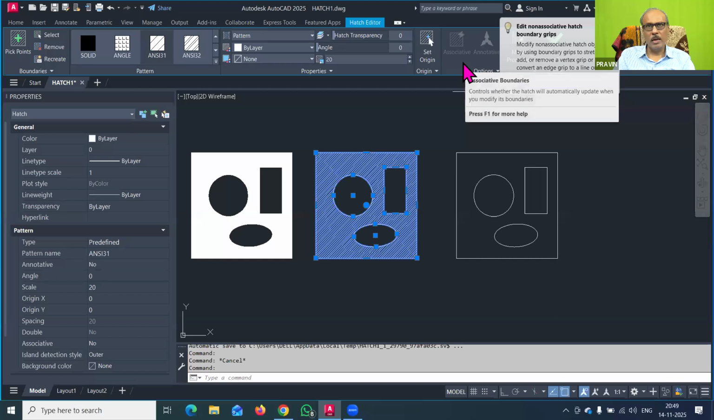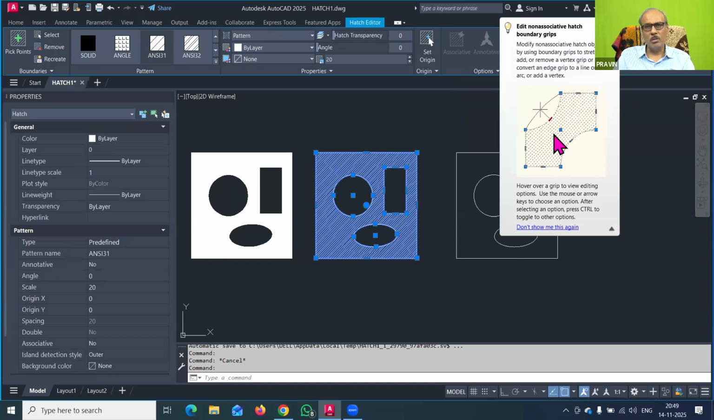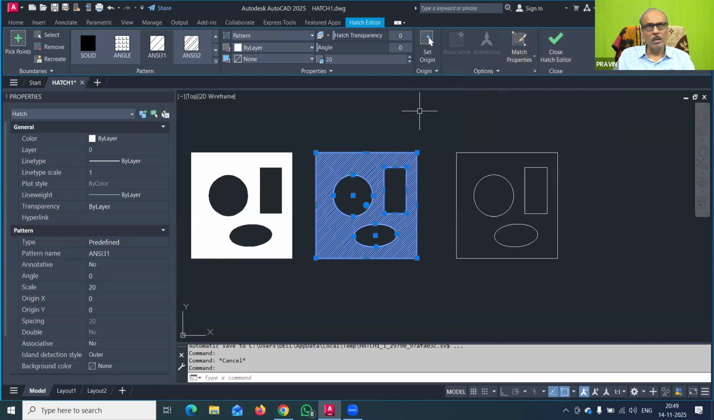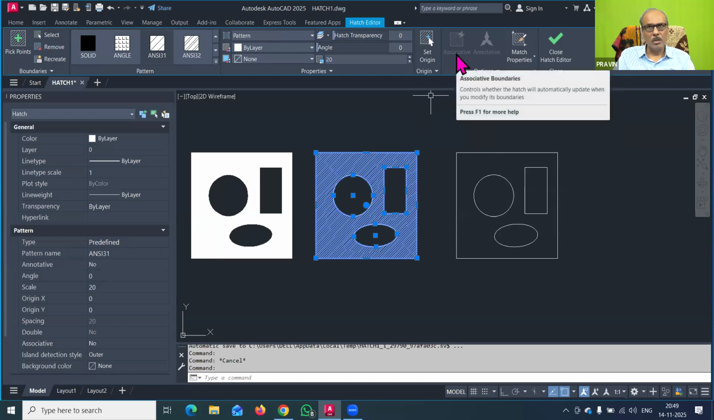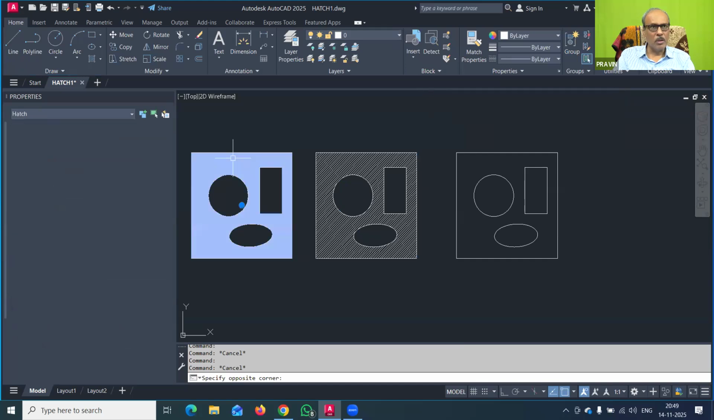So you can just see the non-associative hatch type: boundaries using the boundary grips to stretch or add or remove. This option we have used here is called non-associative hatching. Now, because I have closed the associative hatching option, what advantage will I get? We will just check that.